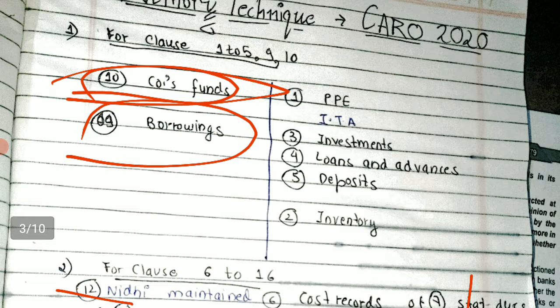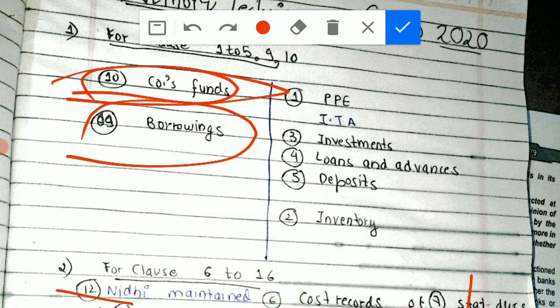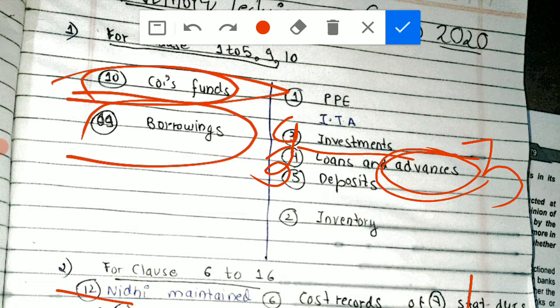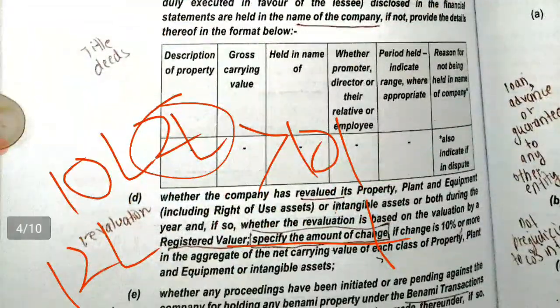But before proceeding, let me make one correction. Please mark this as clause number 4 and mark the fourth clause as clause number 3. The word advances is given in clause number 3, and the word investment is given in both clause number 3 and clause number 4. But for advances, it is mentioned in clause number 3. So loans and advances is clause number 3 and investments is clause number 4. Okay, so let's start with clause number 2, explanation part.